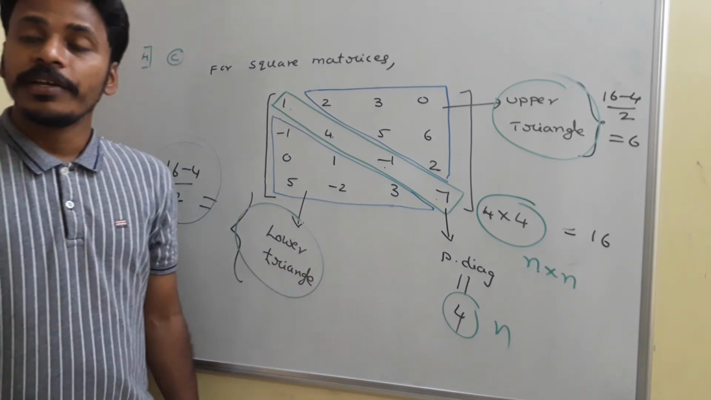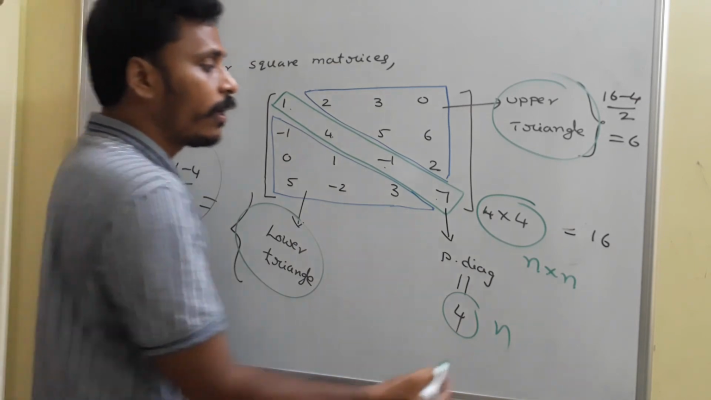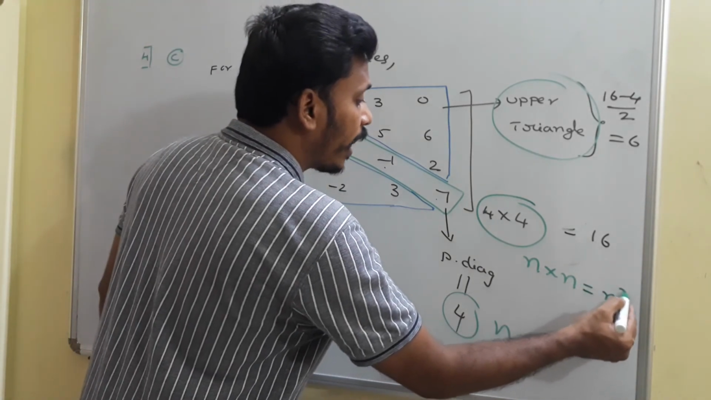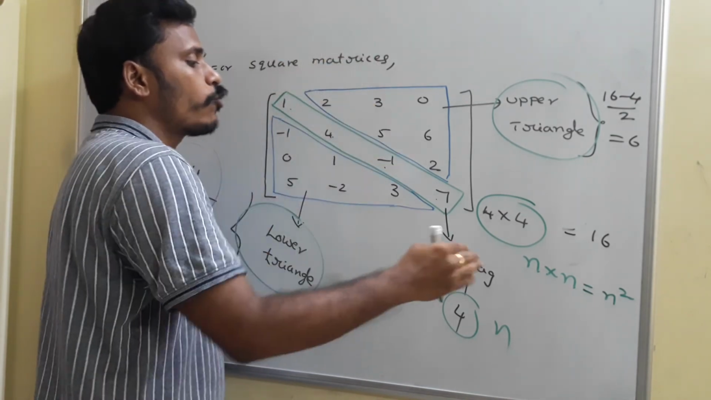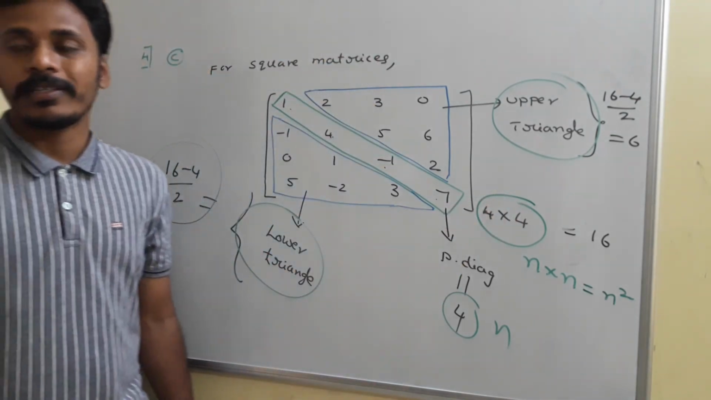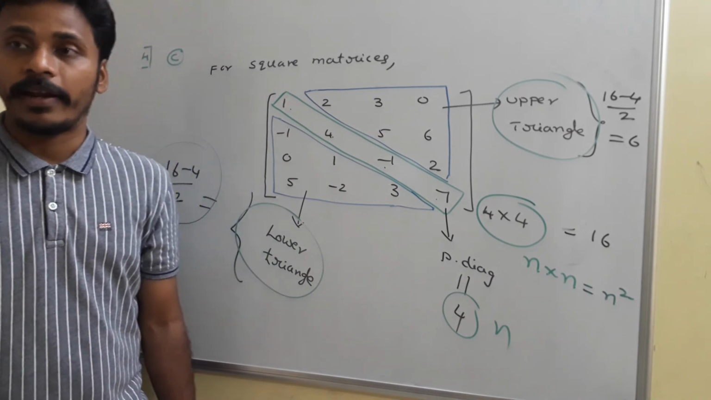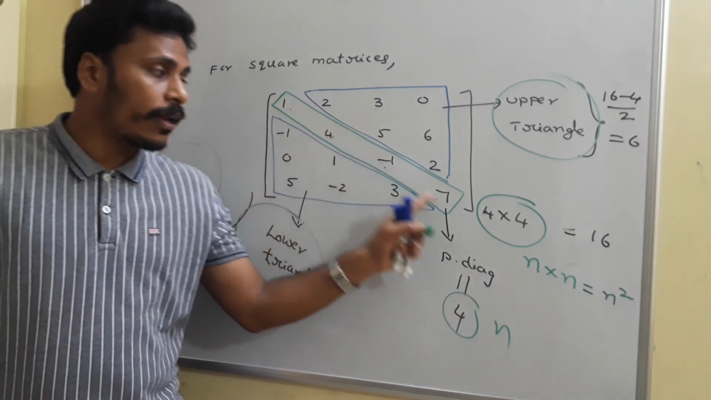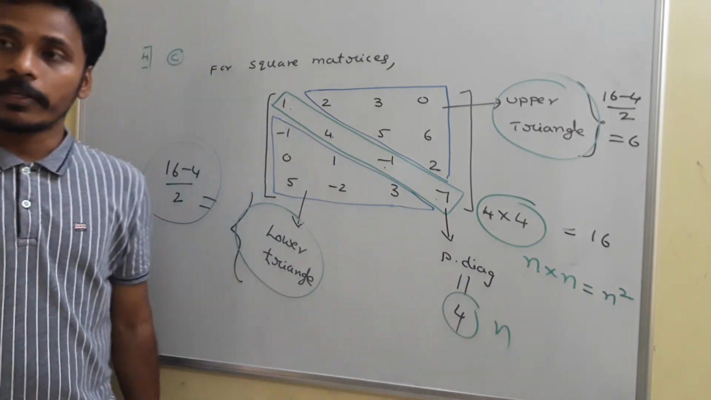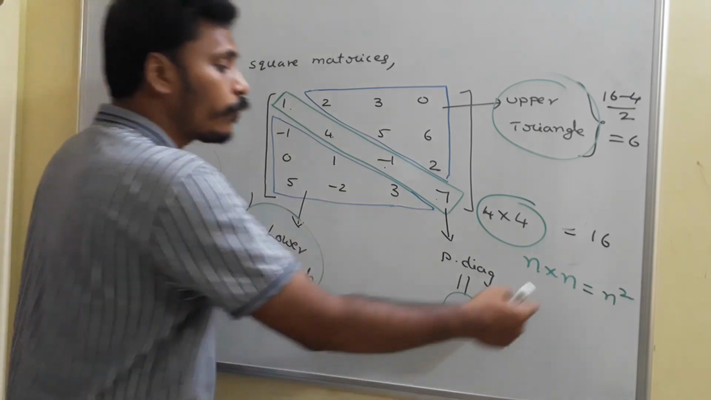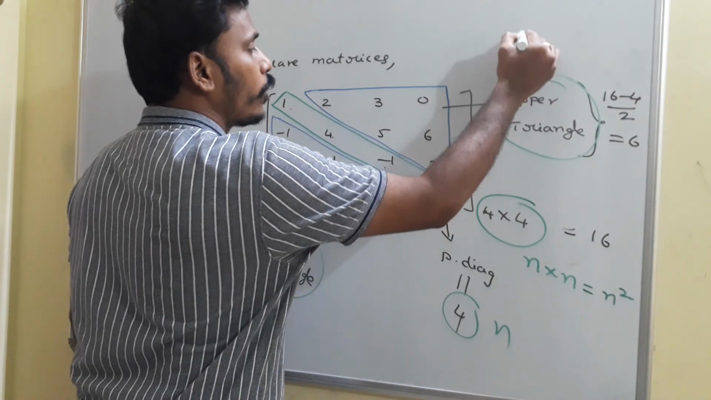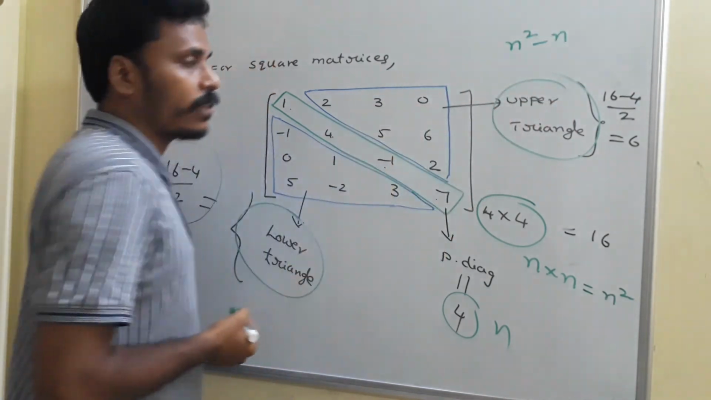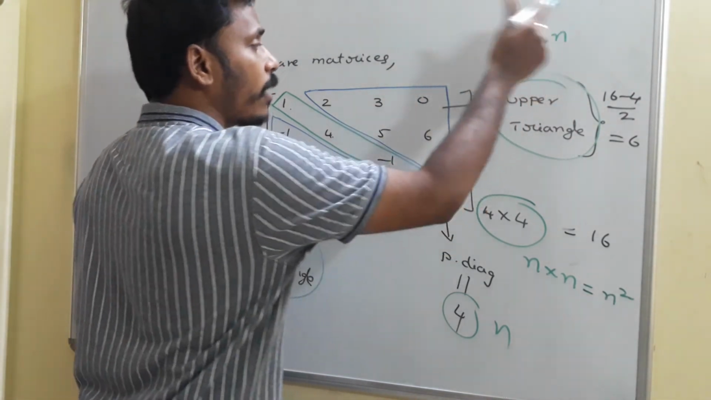Just think once. Since the order is n by n, the total number of elements is n square: n rows as well as n columns. If you multiply, it gives us the number of elements. N square elements are there in the matrix, and among those, n elements are there in the principal diagonal. If you remove these elements from the n square, you need to calculate n square minus n. And these are the remaining elements.